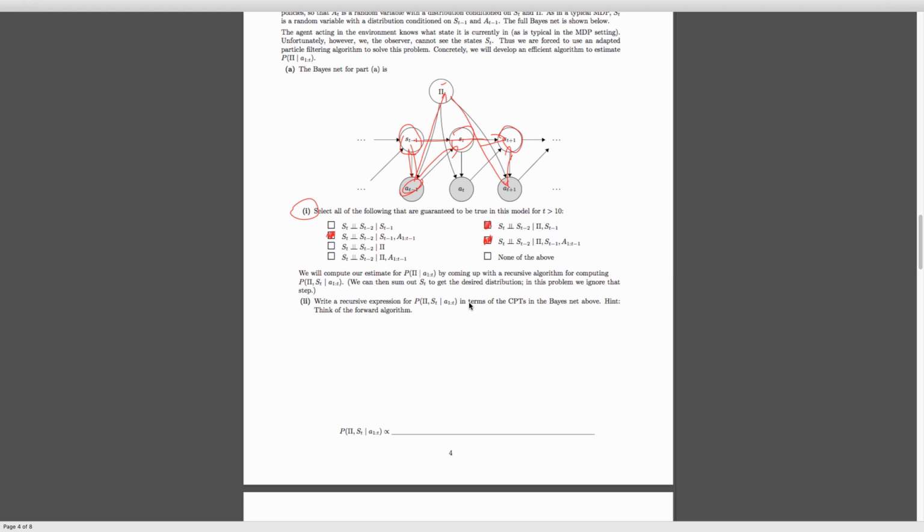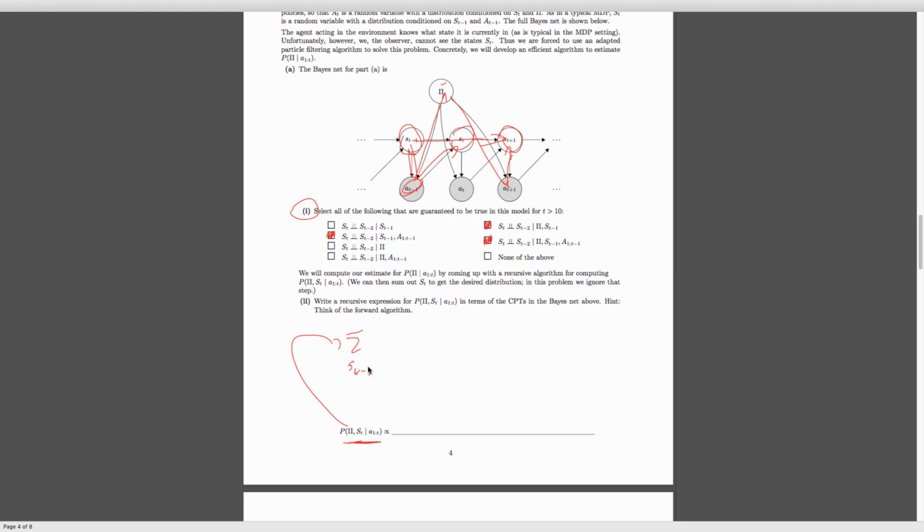So let's go through the first part of this one. We're going to have something that's proportional to this. As I was saying before, we want to write out something like this, right? The first thing we're going to do is sum out over old versions of something. Our old version over here is going to be the old state, so s_{t-1}.